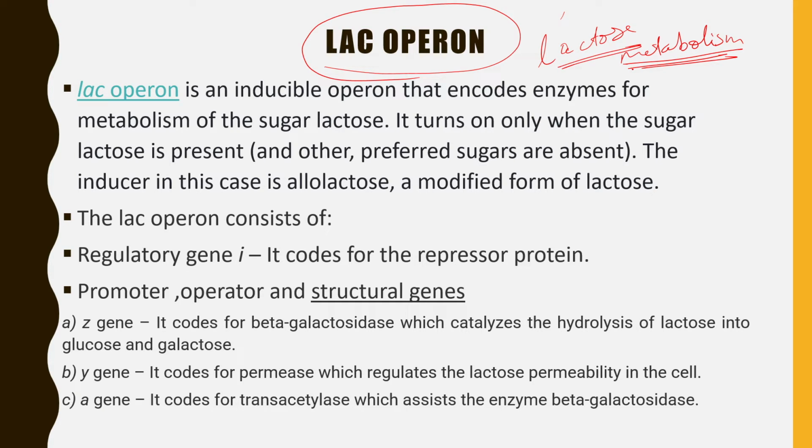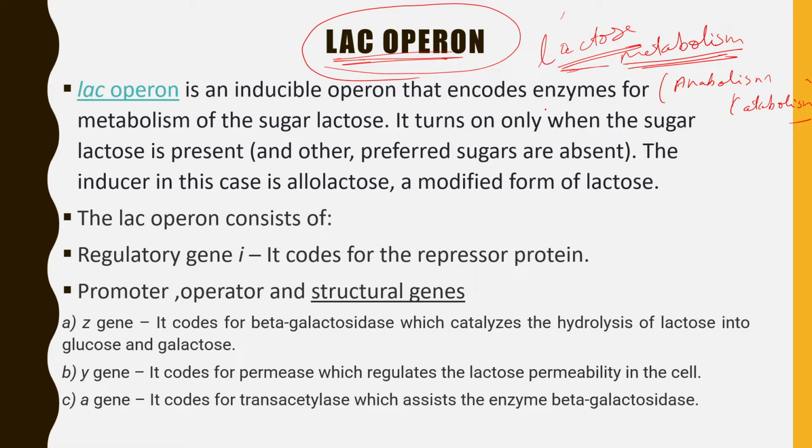What does metabolism mean? Metabolism can be either anabolism, that is synthesis, or it can be catabolism, that is breakdown. Okay, so Lac Operon is used for the purpose of lactose metabolism.